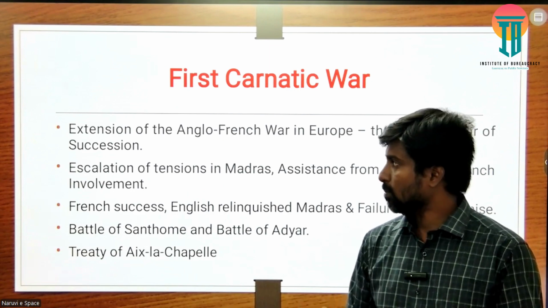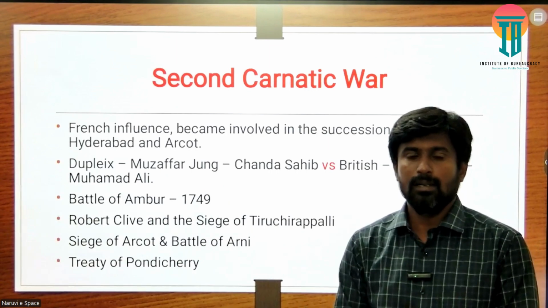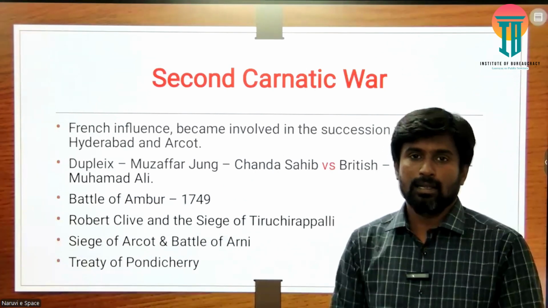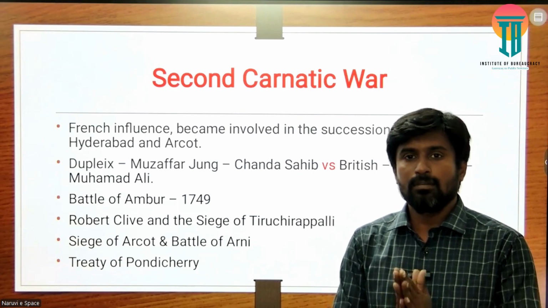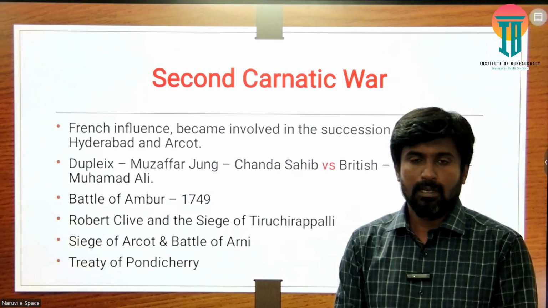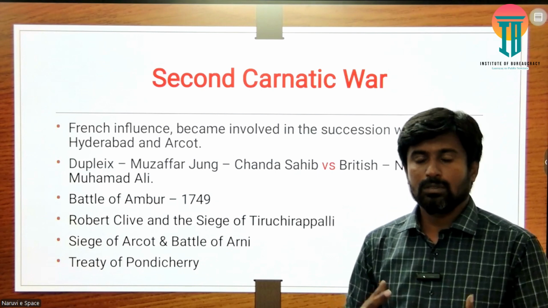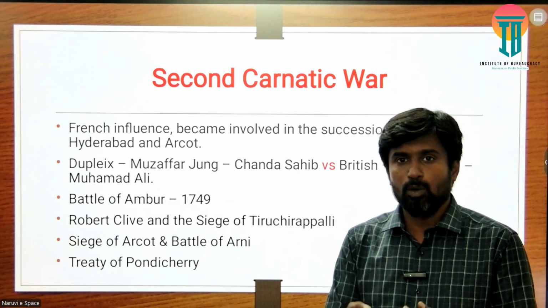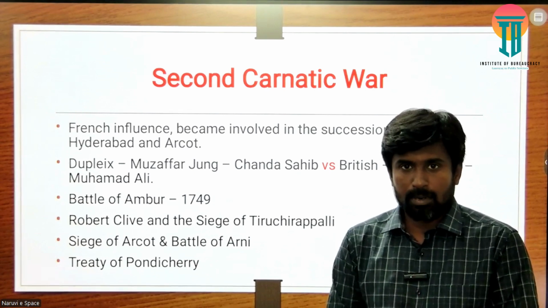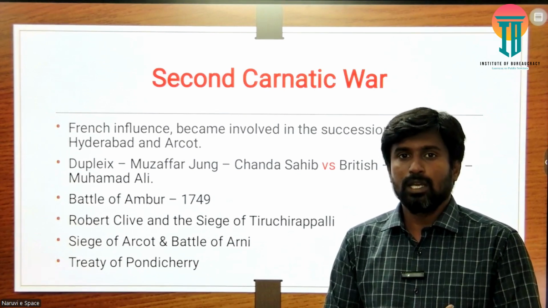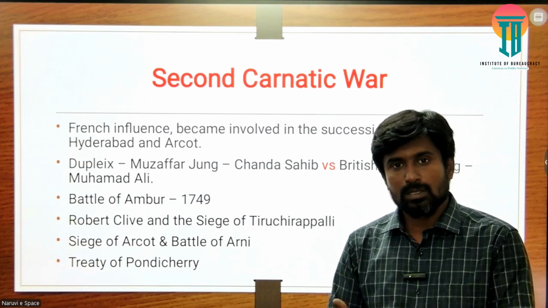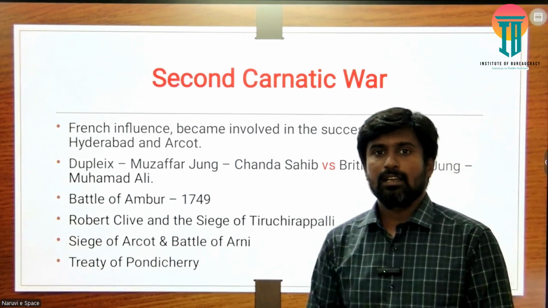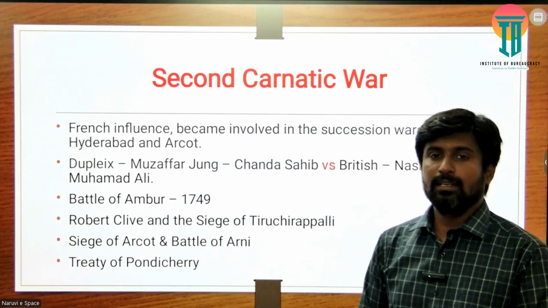It was a very short war, but it made a tremendous impact on the political and administrative structure of the Carnatic region, because the Nawab of Carnatic started to realize that giving space to both the British and the French East India Companies was probably a threat to their political activities as well as their administrative structure. Now we can come to the Second Carnatic War.